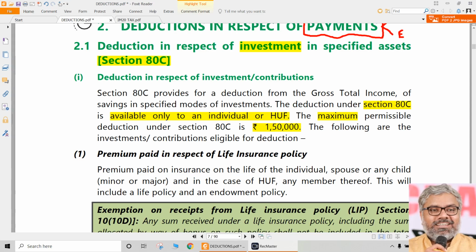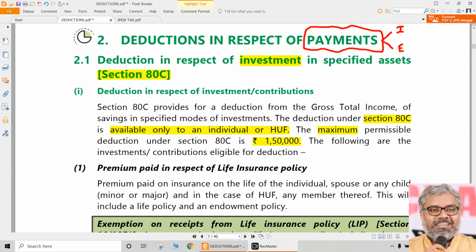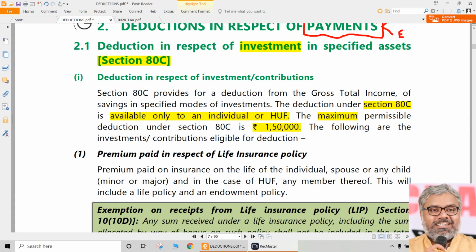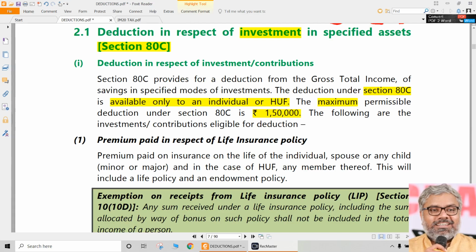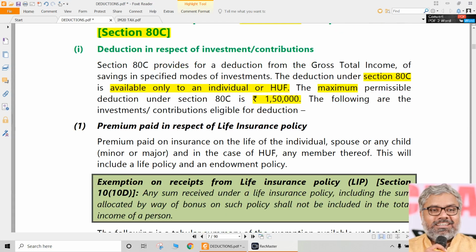No. All points put together, whatever the choice of the SSC may be, according to whatever he chooses to invest in, if the SSC has paid the following amounts, he might be eligible for a deduction under Section 80C up to a maximum of 1,50,000 rupees, provided the SSC is an individual or HUF. That's it. From now onwards, unless there are any conditions, we don't need to worry about the details. What we need is just the headings.